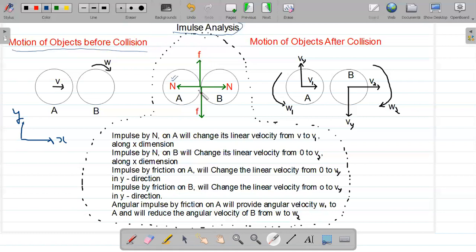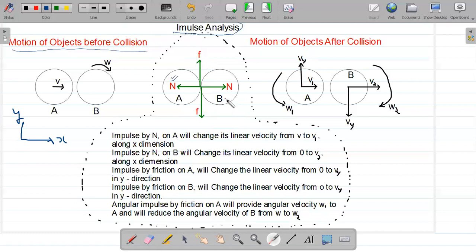So there will be an impulse by the friction force. That means there will be some change of momentum created by this friction force in its direction. The friction which acts tangentially will change the momentum of object A along the tangent, and now object A will move with some velocity Vy.